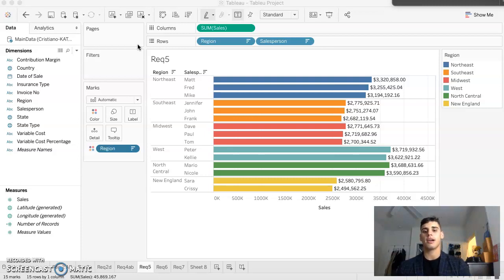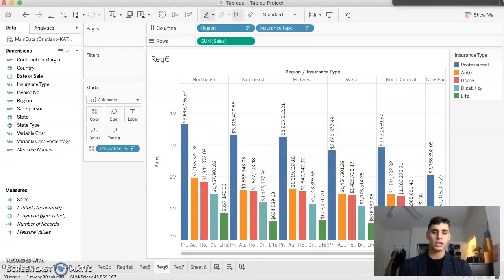On the West, we can see that Peter is the leading one with $3,719,932.56. In North Central, Marty was the leading one with $3,688,631.66. In New England, we can see that Sarah is the leading one with $2,580,795.80.